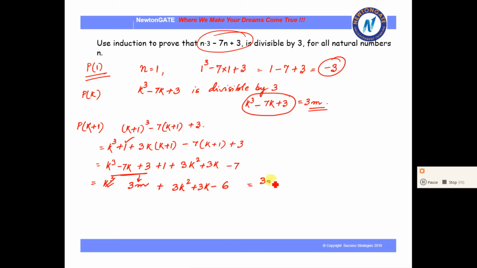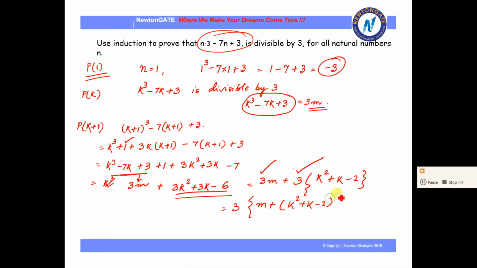So 3m plus, we can take 3 common from all this: 3 times k square plus k minus 2. Now if we take 3 common from both of these, we get k square plus k minus 2, where we can show that it is divisible by 3. Okay.